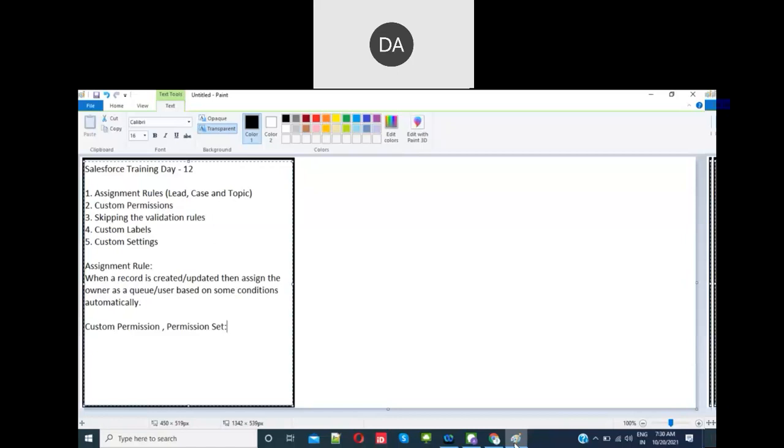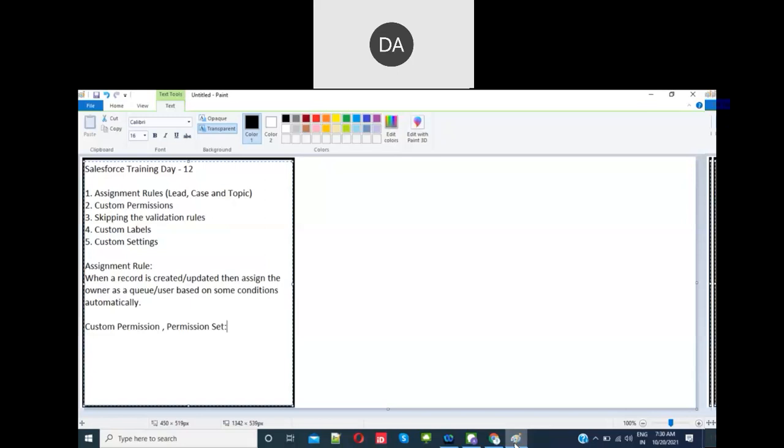Custom permission is like a formula you can use anywhere. Be careful, there is a big difference between custom permission and permission set. Permission set is just a set of settings and permissions. Custom permission is like a flag, true or false.